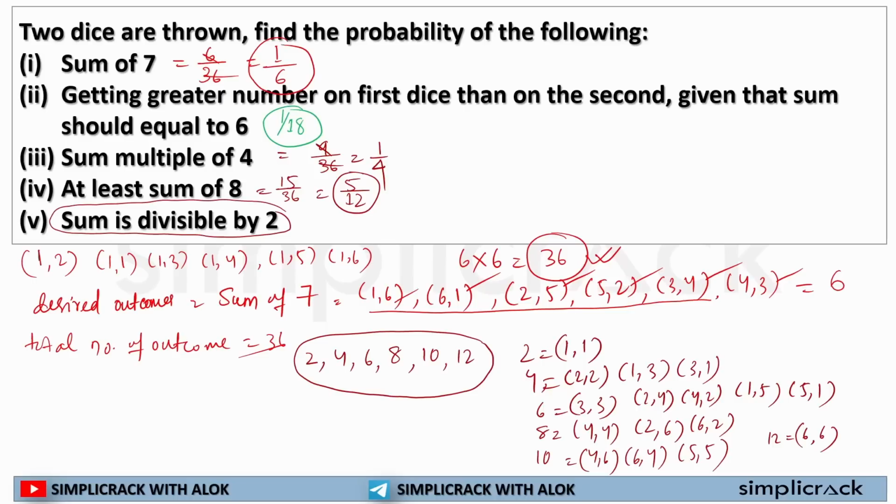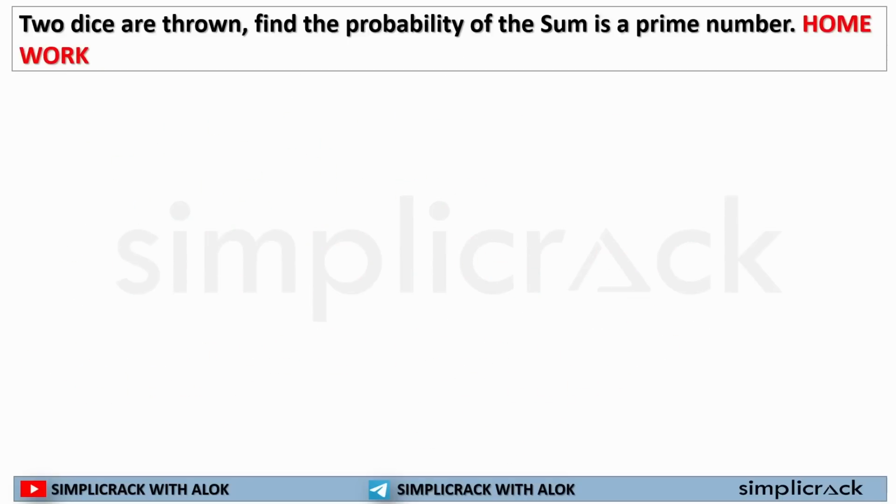Okay. So how many desired outcomes are there? 1, 2, 3, 4, 5, 6, 7, 8, 9, 10, 11, 12, 13, 14, 15 and 16. So the total number of desired outcomes is 16, divided by the total number of outcomes, 36. If I solve it, I'll get 4 by 9. So this is my probability of getting, if I'm throwing 2 dice, a pair whose sum is divisible by 2. So this is how you will be solving questions if they are asked in your tier 2 examination. Okay. This is it.